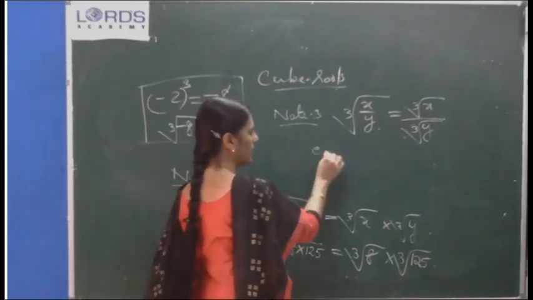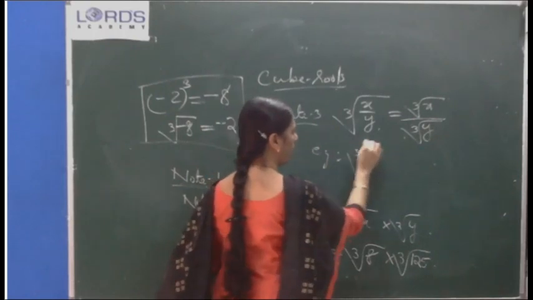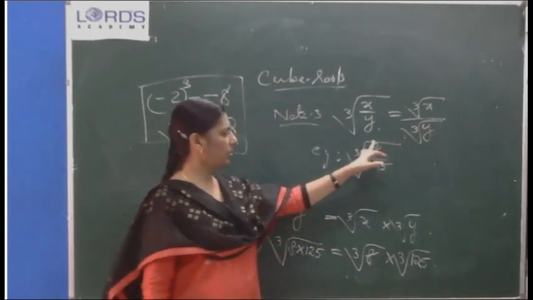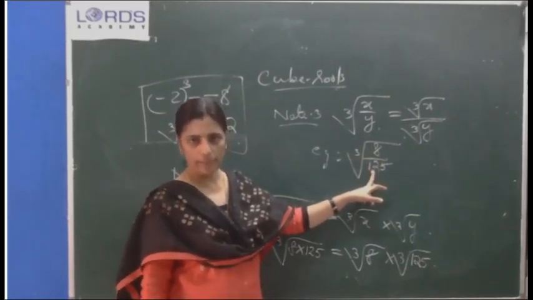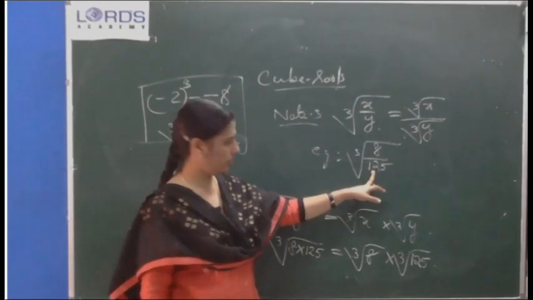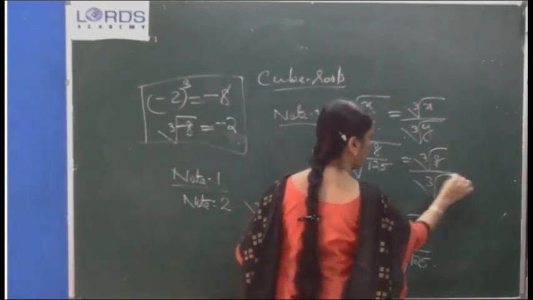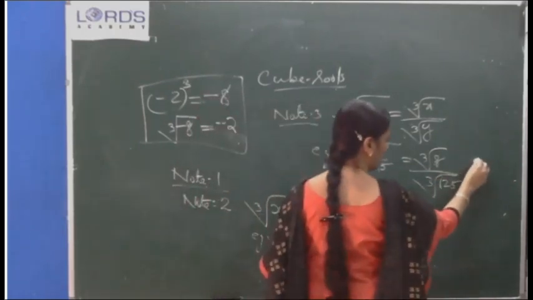Example: cube root of 8 by 125. Otherwise, you will get a decimal number, no? It will be difficult. So you do one thing: cube root of 8 by cube root of 125. Likewise you split up, then it will be easy.